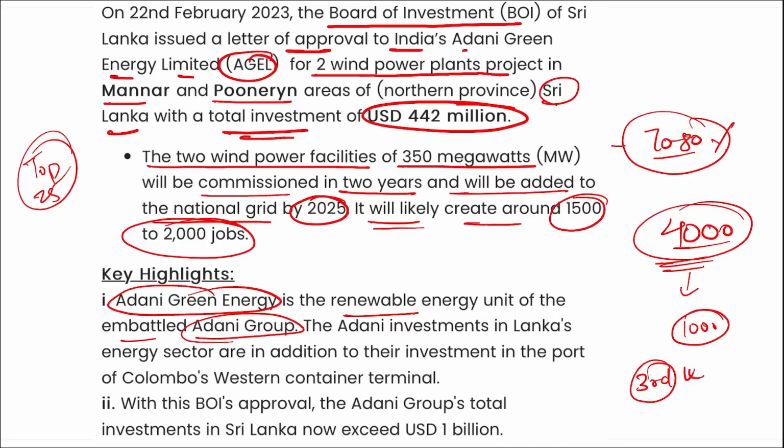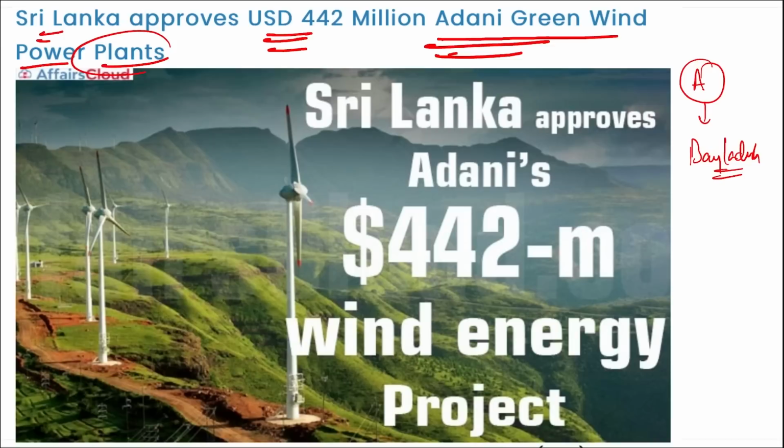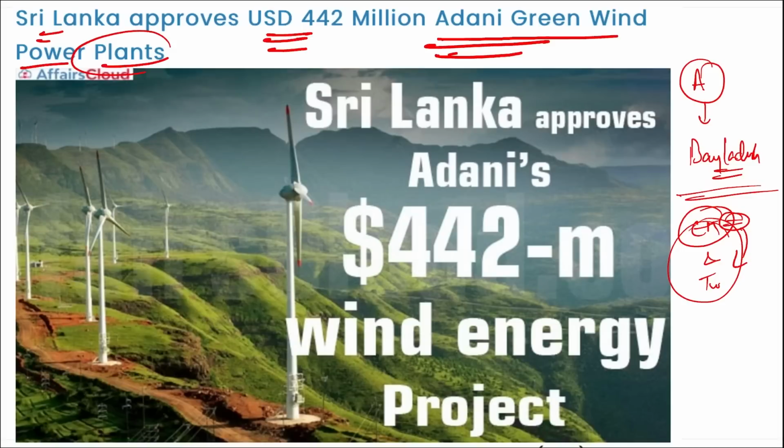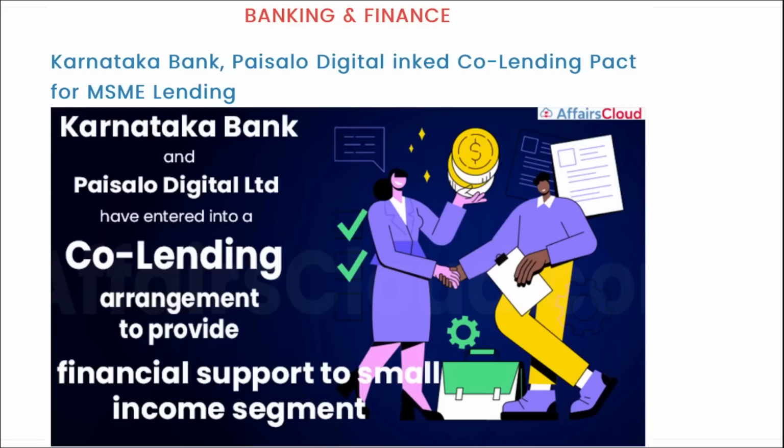All right, one more interesting thing, friends: you can remember that when there was a case going on between Elon Musk and Twitter about the takeover, the law firm that was hired by Elon Musk to fight the case against Twitter is the same firm that has been hired by Adani Group to tackle the case of this Hindenburg report. All right, let's move on. So coming back, remember it was a $442 million wind energy project that was approved in Sri Lanka for Adani Energy or Adani Green. Next is related to banking and finance.